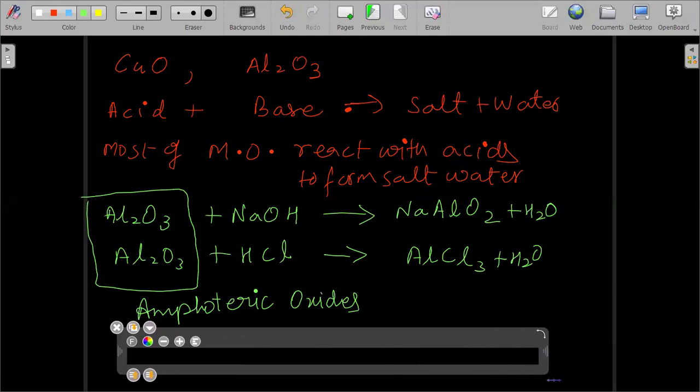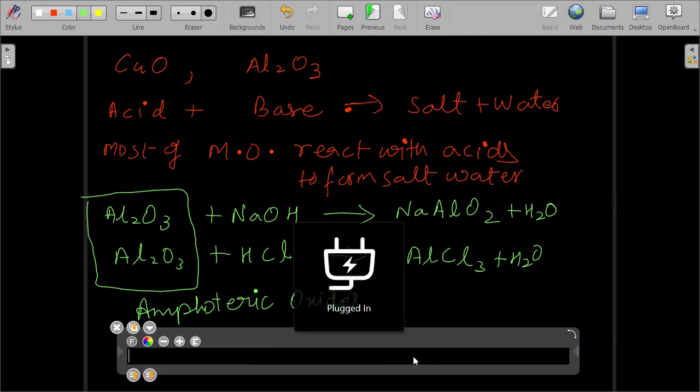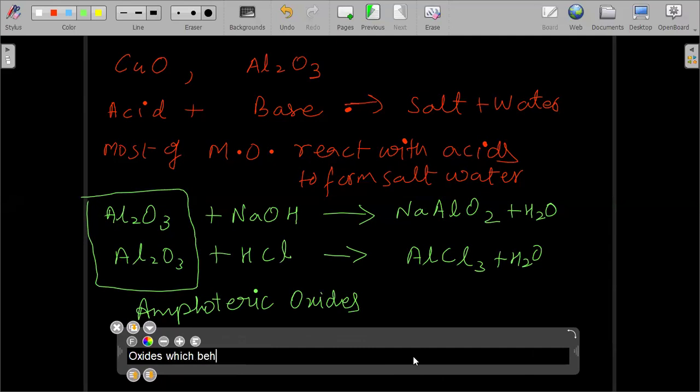Amphoteric oxides. These are oxides which behave as acids as well as bases. So oxides which behave as acids as well as bases are called amphoteric oxides.